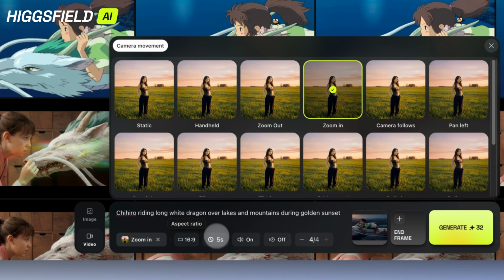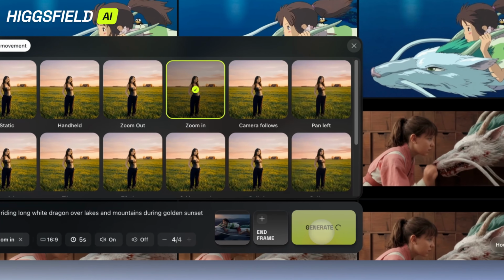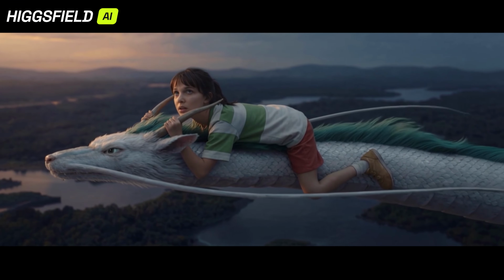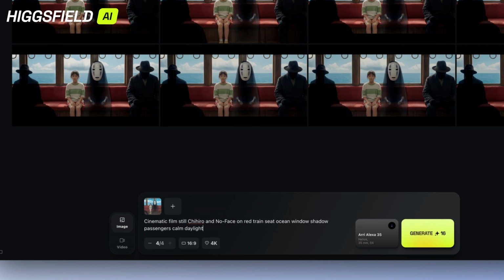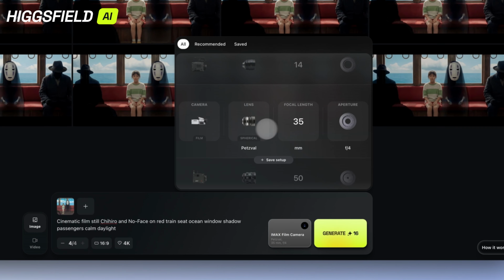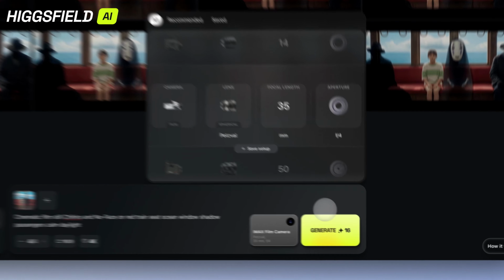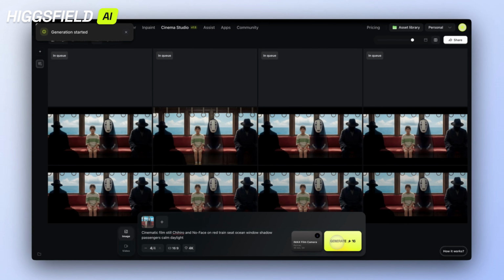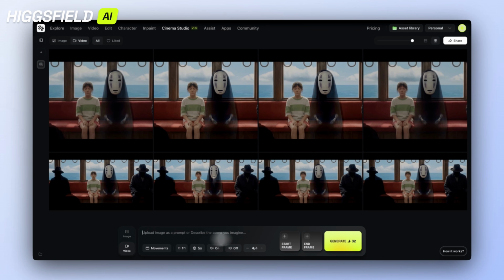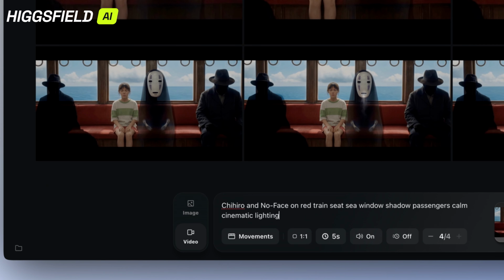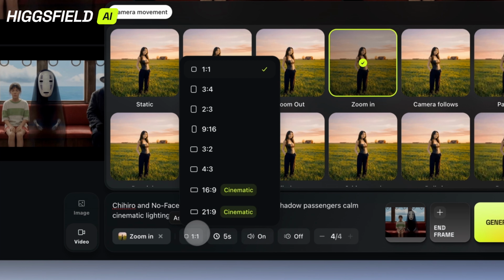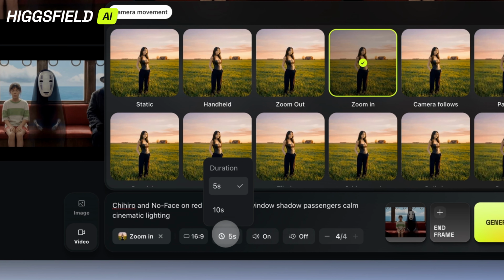Now, you might be thinking there are tons of AI video tools out there. What makes Higgsfield different? First, it's all in one. You don't need separate apps for text-to-image, motion, or audio. Everything happens inside one platform. Second, Higgsfield gives you real control over your scenes. Motion, audio, framing, and visual consistency are all adjustable.